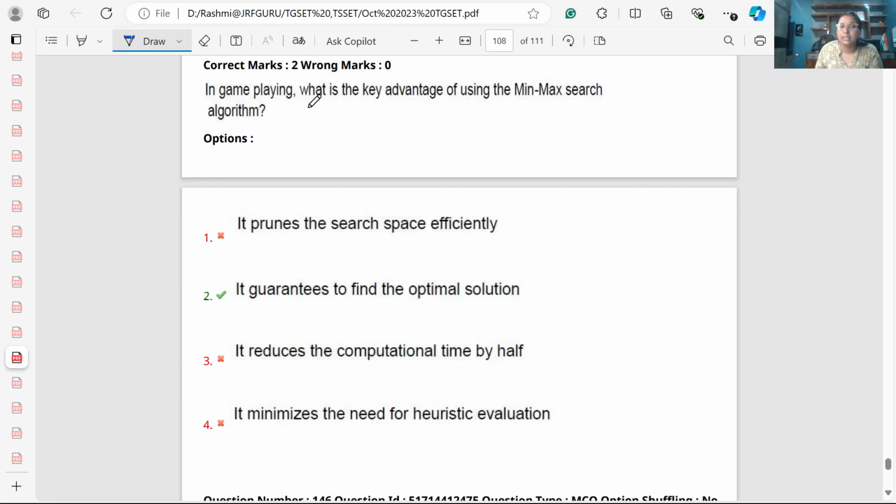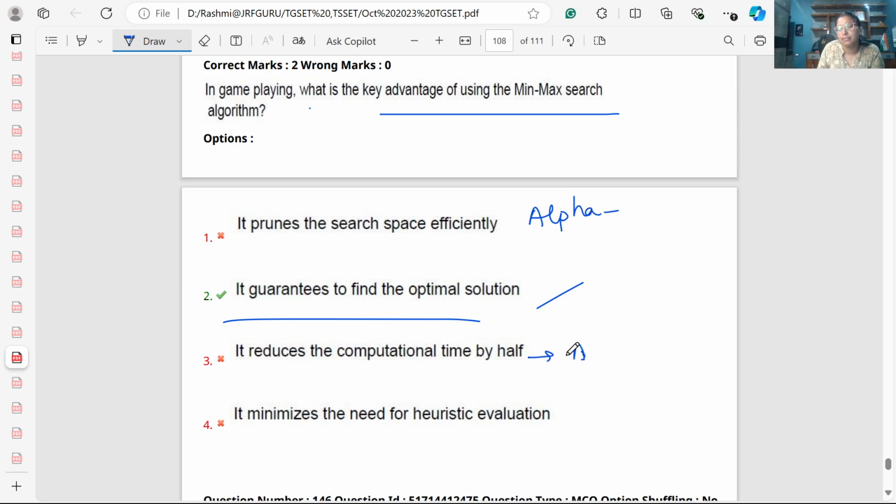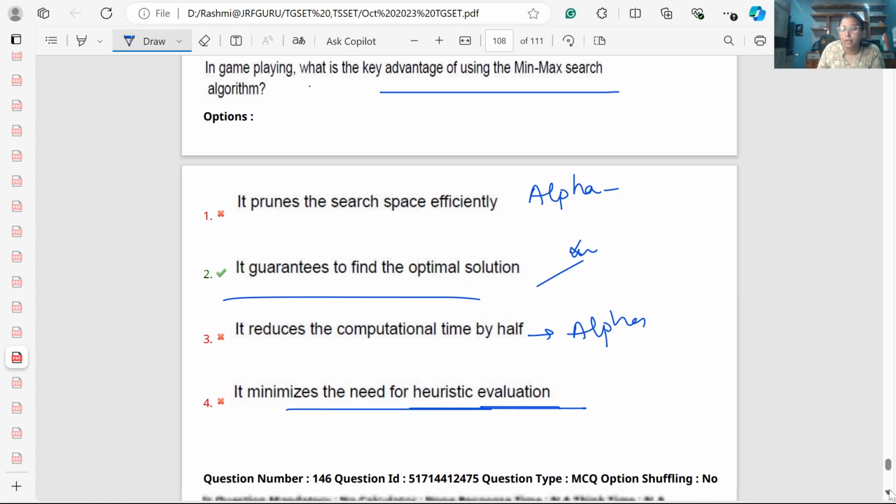In game playing, what is the key advantage of min-max search? It guarantees the optimal solution? Yes. It prunes the search? No, for that we require alpha-beta. It reduces the computational time by half? We require alpha-beta for this. It minimizes the need for heuristic evaluation? In the min-max algorithm, we work on the concept of the utility value and it does not need heuristic evaluation. So yes, again the answer will be option 2.